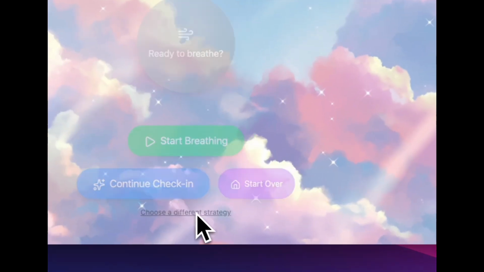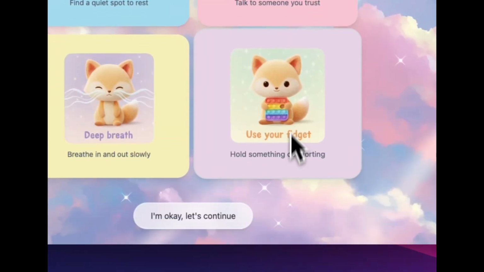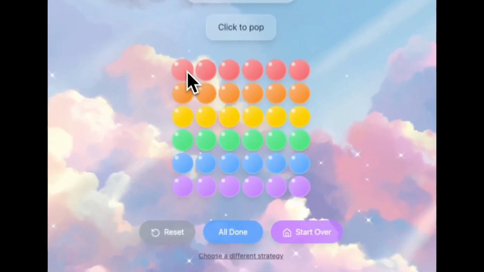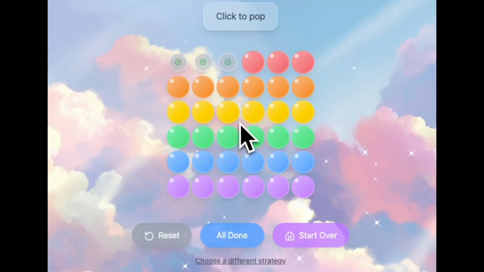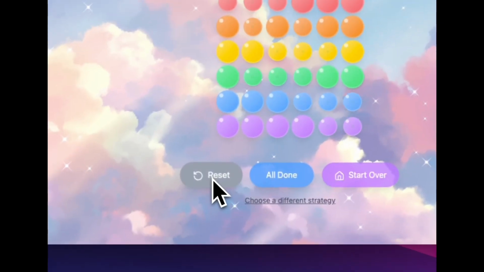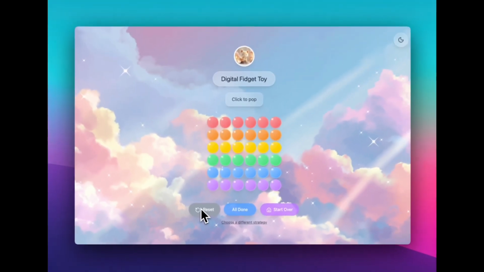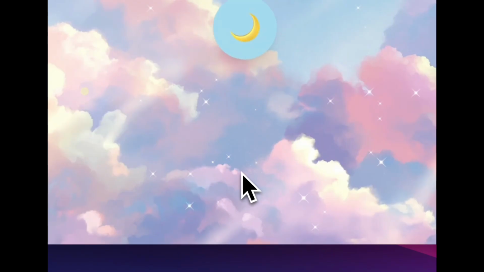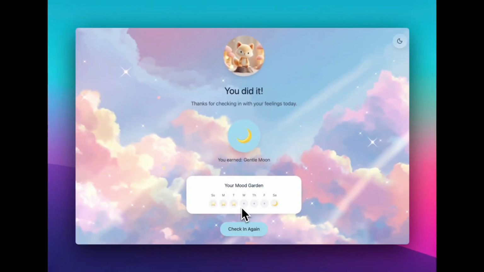Let's go back and look at our last one, which is use your fidget. And this is a digital version of a fidget, and you can press these to make a sound. You can click all of them, you can spell something, you can reset it and start over. Now, when you've done any of these and you decide that you're done, you can click all done. And it tells you that you did a great job checking in, and it gives you some sort of check-in symbol.